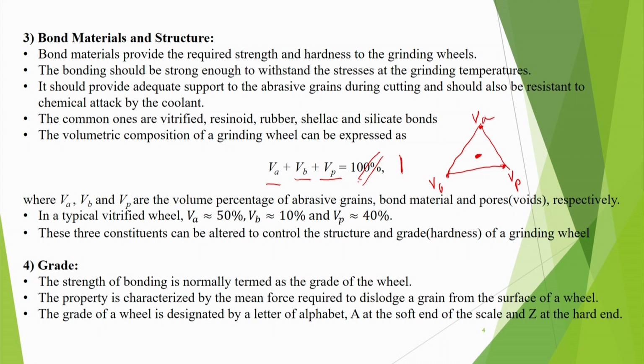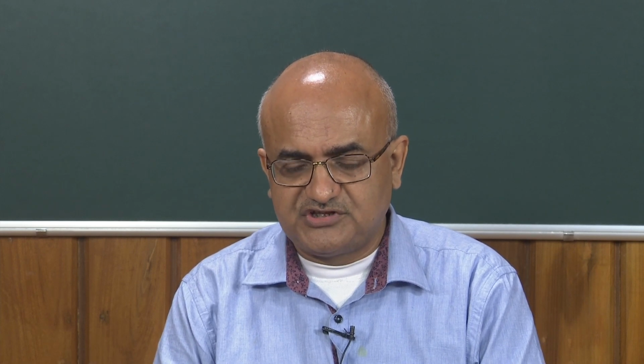VP is not any constituent, but it is basically absence of anything, that means these are voids only, that means nothing is there, but by virtue of being there, it can also be considered one of the constituents. So, these three constituents can be altered to control the structure and grade. Grade means hardness of a grinding wheel. Hardness does not mean in the sense that you studied in single point turning or in milling, where you are concerned with the hardness of the tool. Here abrasive is anyway very hard.